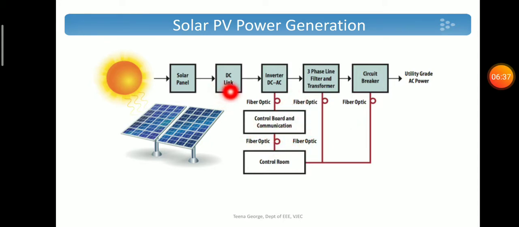If it is a DC converter, this also can be controlled from the control board. And also charging of the battery can be controlled. So this is the basic working of a solar system. If it is a grid connected system, there should be an inverter, and if it is supplying a DC load, we can directly supply from the DC-DC converter.